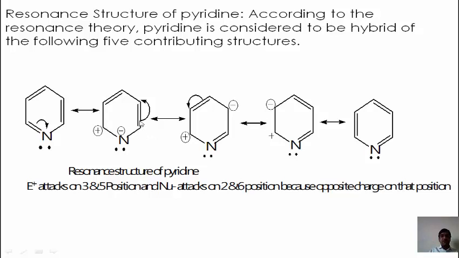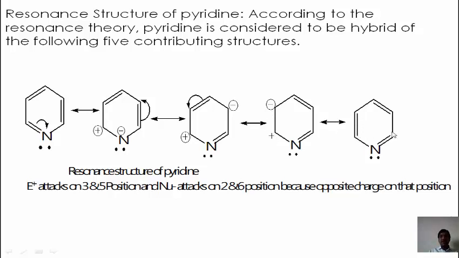When this bond is broken, there is formation of the positive charge. This positive and this negative charge form a new bond. After breaking this bond, here is formation of the positive charge, and this positive and this negative charge combine together to form the new bond. Here again a negative charge is present. This negative charge combines with the first formed positive charge, and there is again a new bond formation.